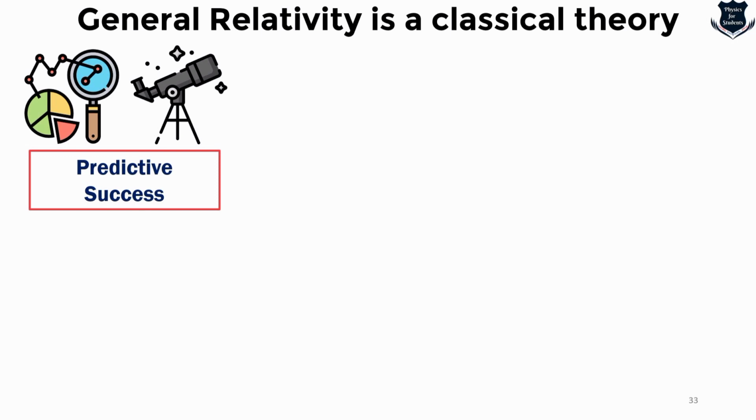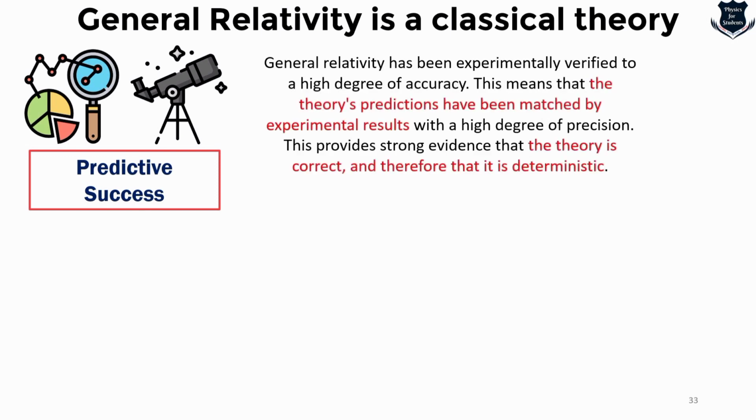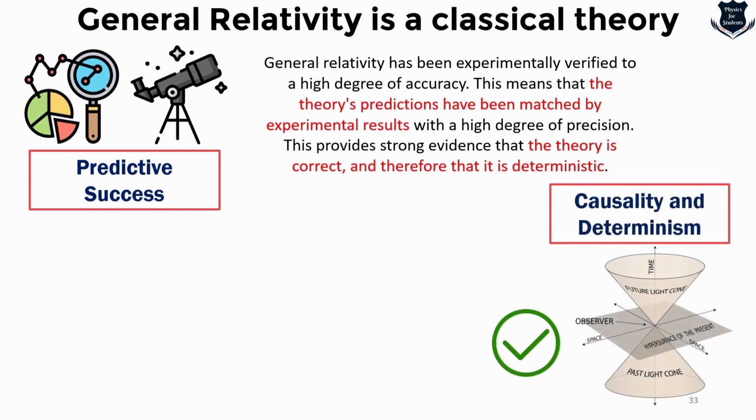We also see that it has predictive success. That means general relativity has been extraordinarily successful in explaining and predicting a wide range of astronomical and cosmological phenomena. The precise predictions of general relativity, which we will see later in this series of videos, like bending of light, properties of black holes, etc., have been confirmed by extensive experimentation and observation, further emphasizing that yes, it is of a deterministic nature.